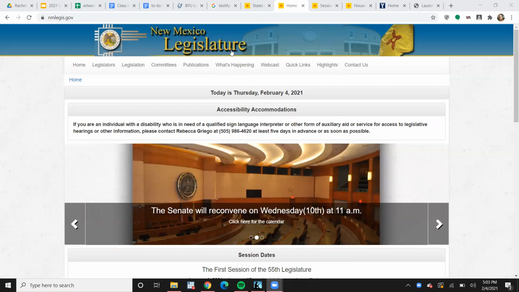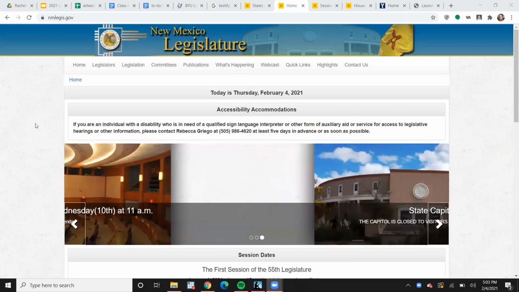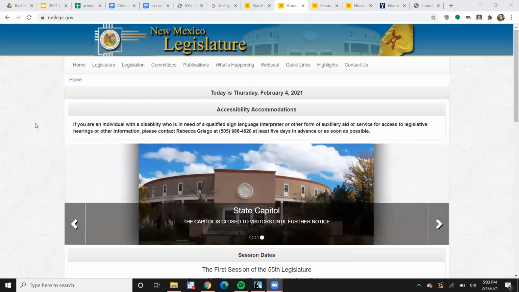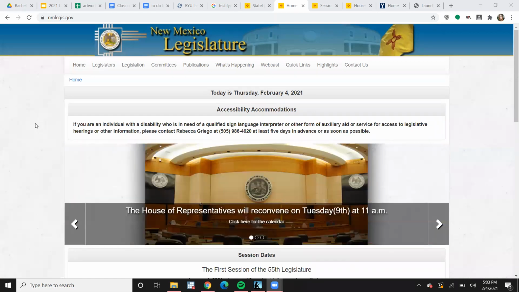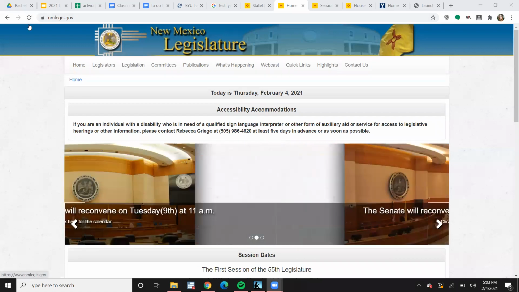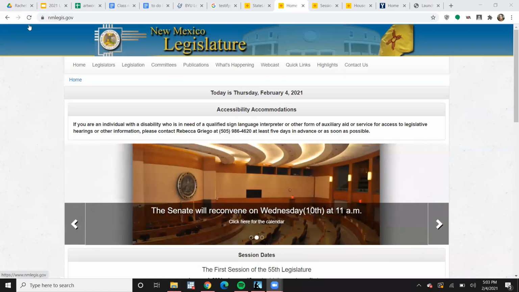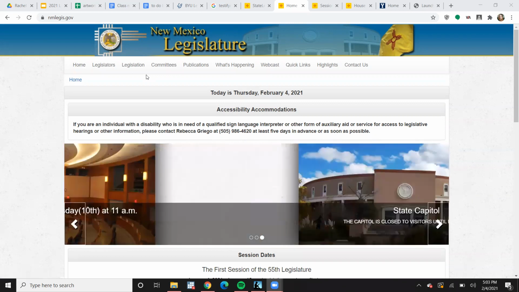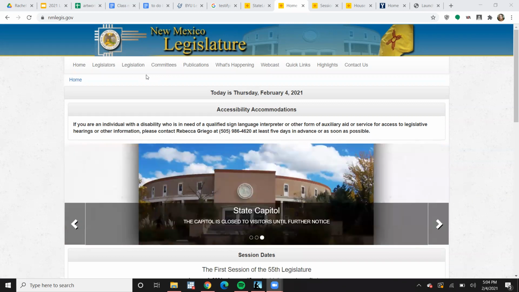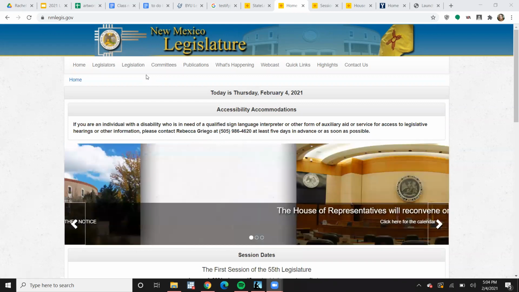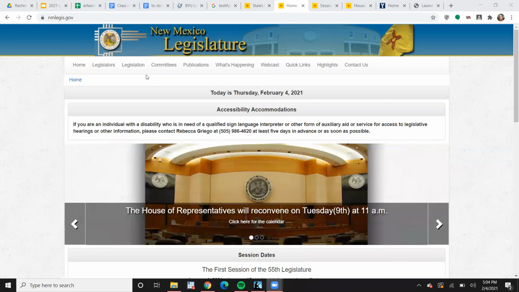Today we're going to be walking through how to find committee hearing information on the legislature's website. So this is the homepage that we have spent time on before, nmlegis.gov. We're going to walk through how to find where you can testify in committee and what bills are going to be discussed as you're testifying, and walk through a couple methods for that.